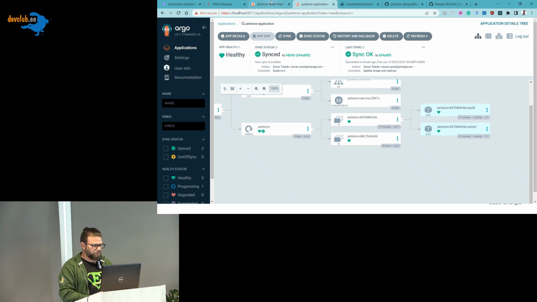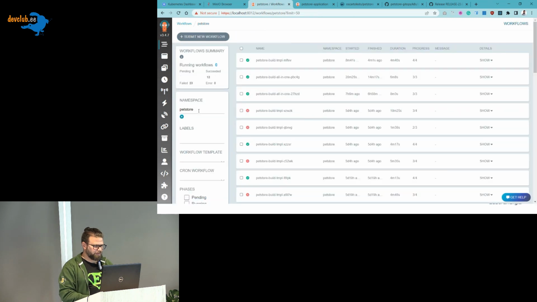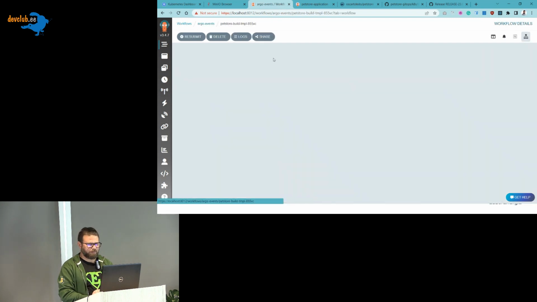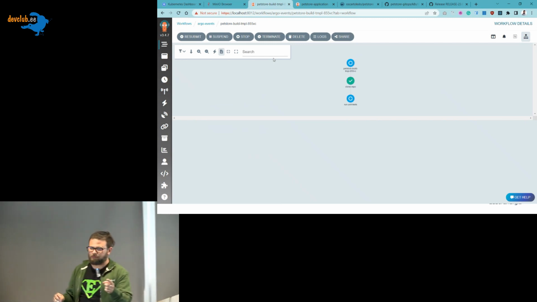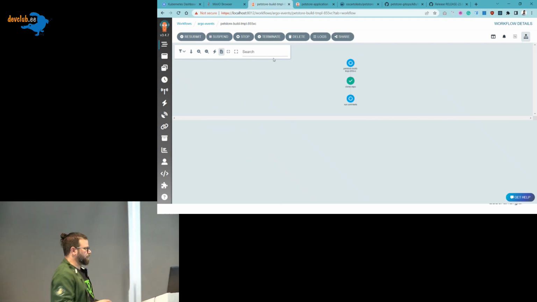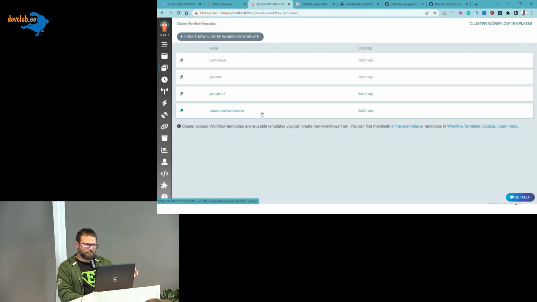Let's check if something starts. Now we have here a workflow, and this is started by this Argo Event, by the webhook that I created. Let's see if something changed as well. You can go to the cluster template, this Argo Workflow, and see all the things that we already did.